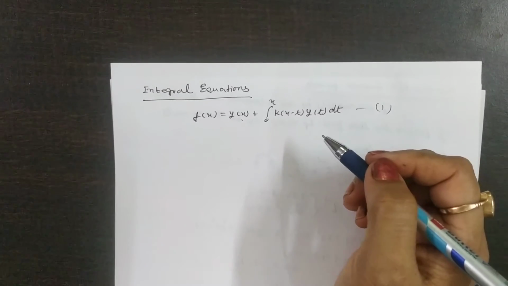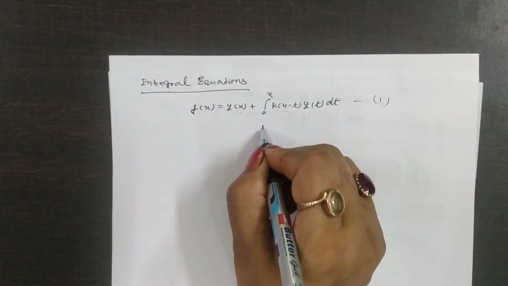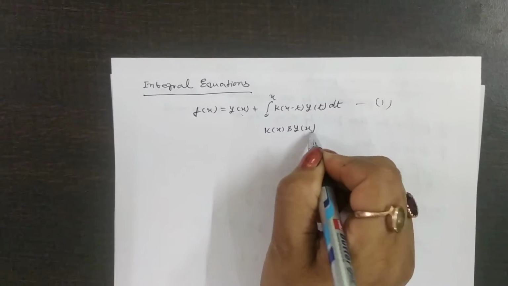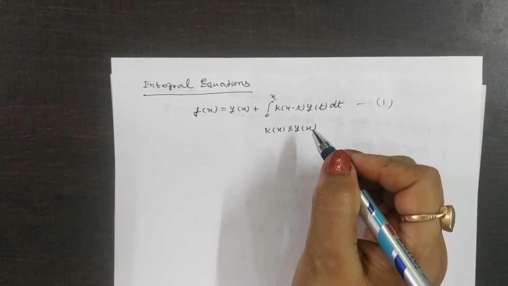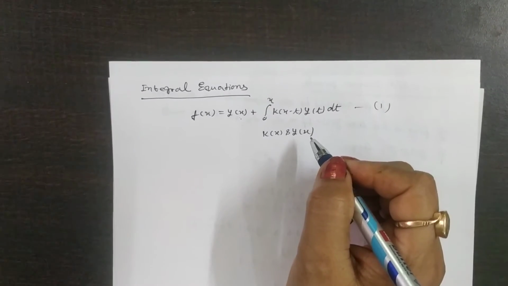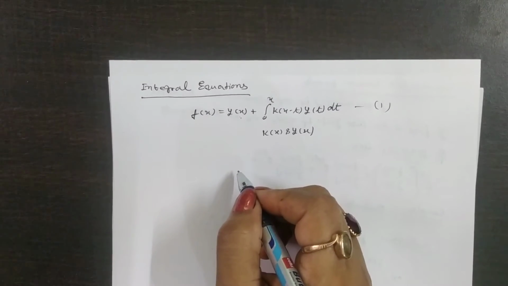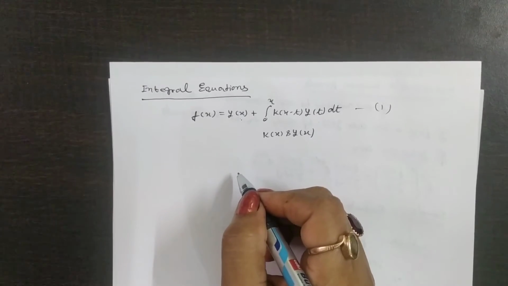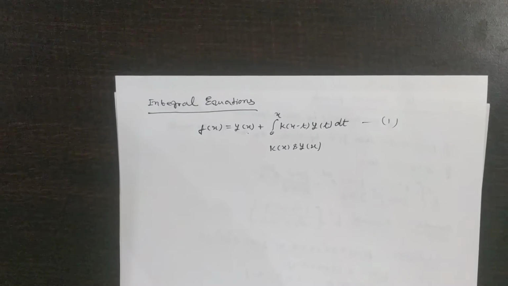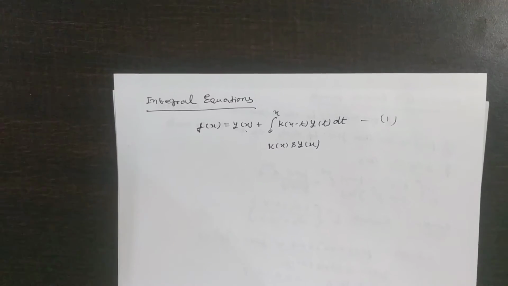Here the integral is a convolution of two functions k(x) and y(x). Therefore we use the convolution theorem. The convolution helps in solving integral equations. Integral equations are very important and difficult to solve, but if you apply the convolution theorem, then you can easily solve these types of integral equations.